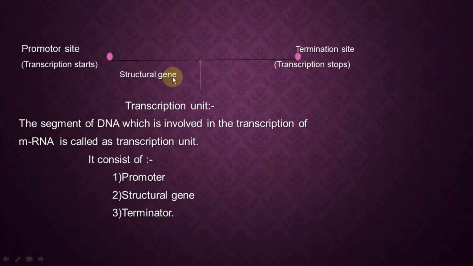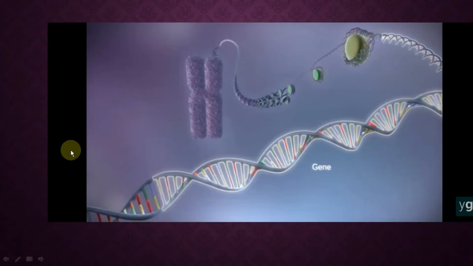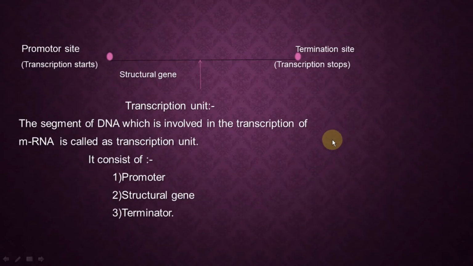And the part of the DNA or gene which is in between the promoter and terminator site is called the structural gene. Now before proceeding towards the transcription process, we should know what is the meaning of transcription unit. Transcription unit means the segment of DNA which is involved in the transcription, in the production of mRNA. This part of DNA which is going to form mRNA is called the transcription unit.